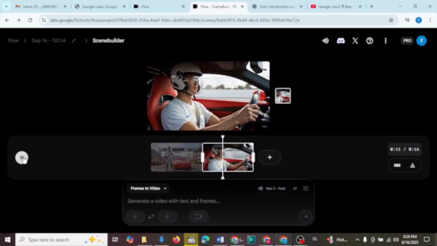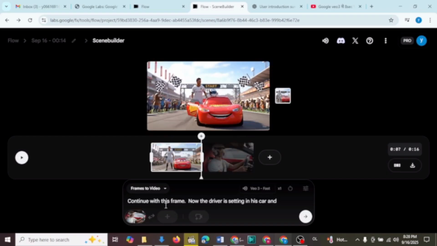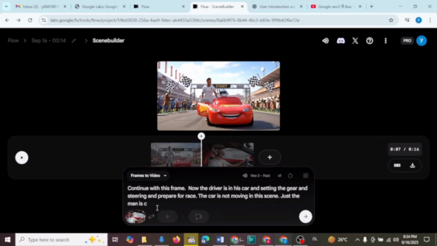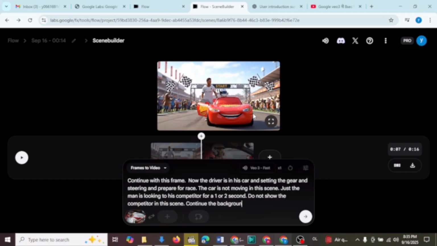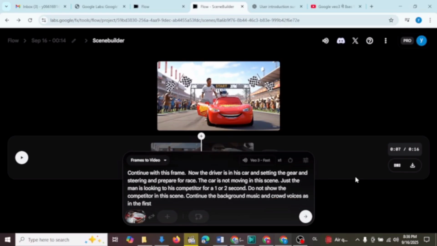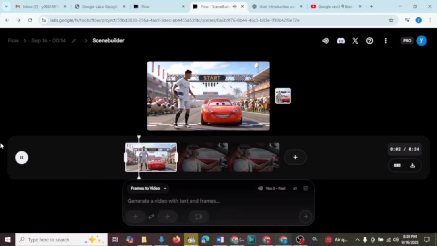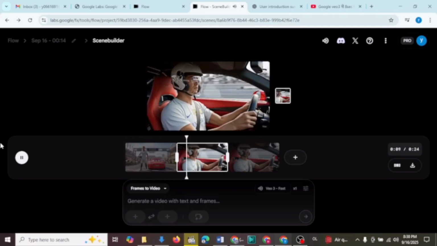We don't have audio and background music. So let's fix this. I'll try again. Click on the Timeline Plus button, select my image again, and in the prompt section, I'll type, "Continue with this frame." This time, I'll also add background music and apply some negative prompting techniques to avoid unwanted glitches. And boom, the second clip is now complete with visuals and sound.